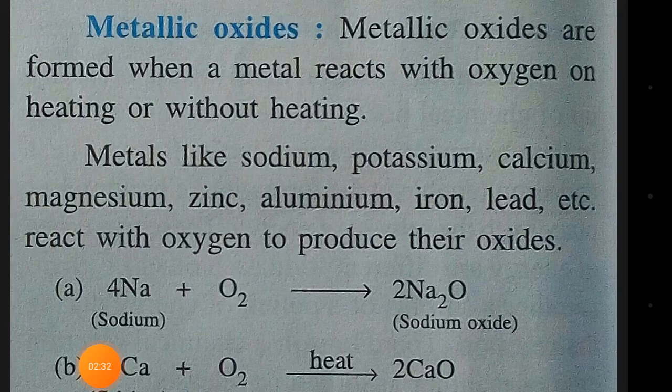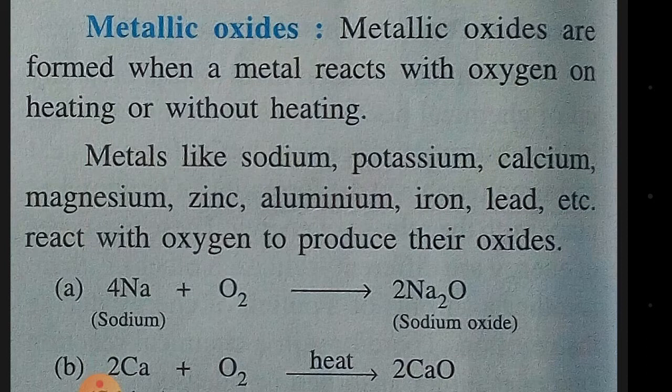Now let's see metallic oxides. Metallic oxides are formed when a metal reacts with oxygen on heating or without heating also. Sometimes the metals are highly reactive, so without heating also they combine with oxygen. For example, sodium, you don't have to heat. Sodium, when it comes in contact with air, forms an oxide. Aluminium also, then potassium also. Say for example, you are keeping iron outside in moisture, then it also reacts with oxygen without heating.